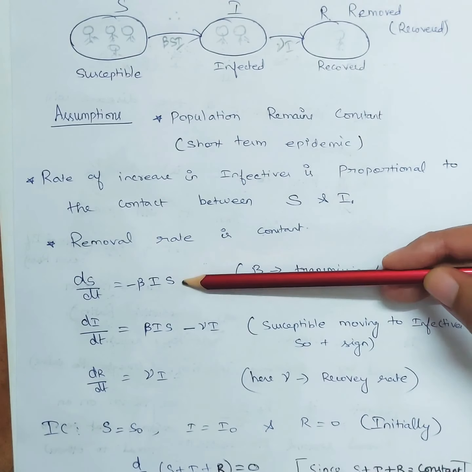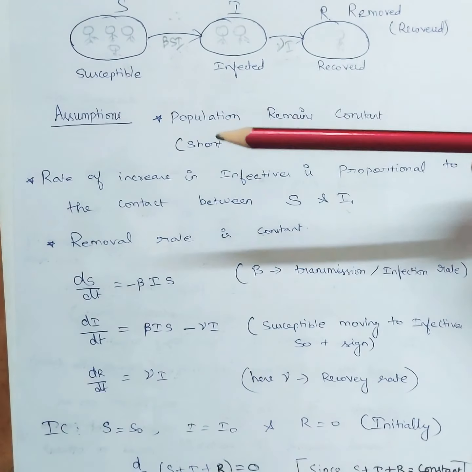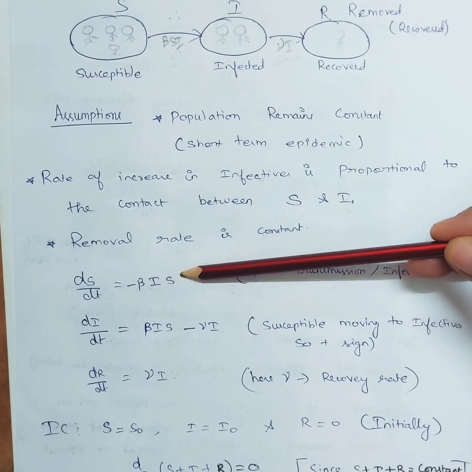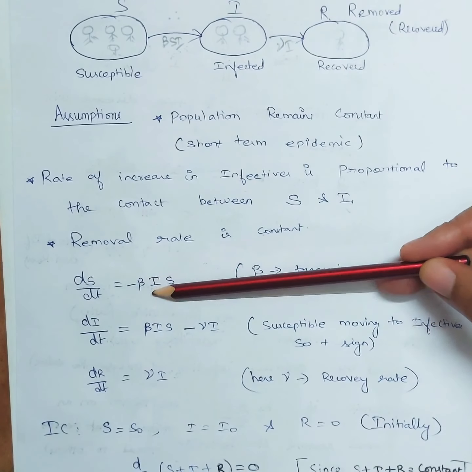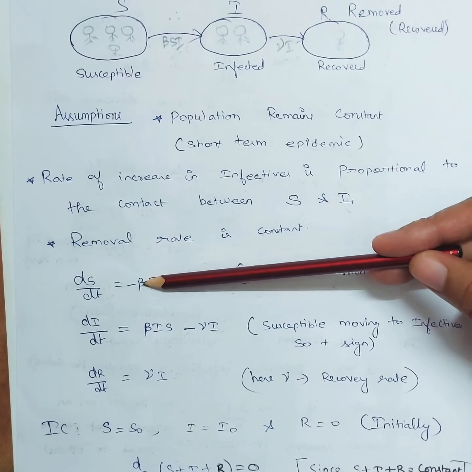And the third one is dS/dt, which is the negative of beta I S. Why is there a negative sign? Beta is the transmission rate, and the more the contact between I and S, the number of susceptibles is going to become lesser in number. That is, it's going to decrease. That is why we have a negative sign.